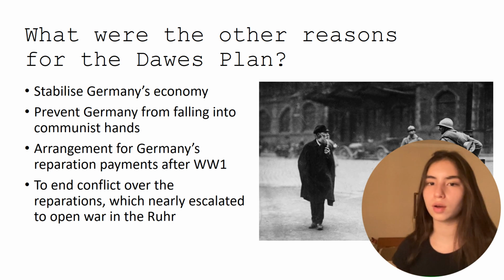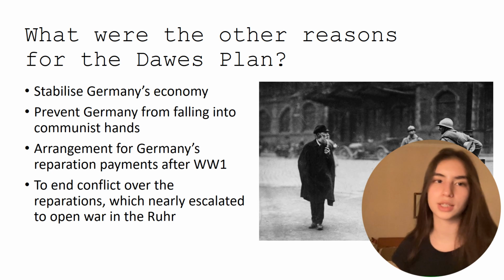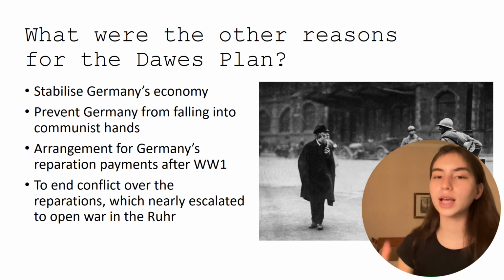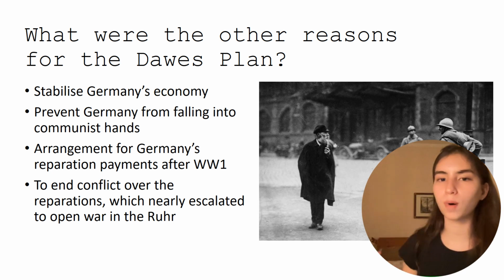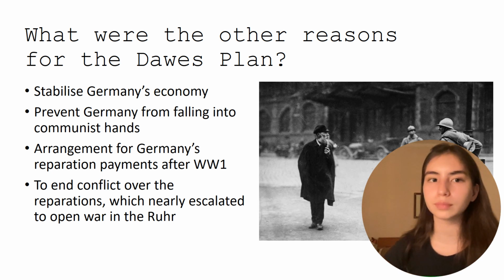A lot of governments, especially those of Western Europe, saw this as a huge threat. They believed that if they helped stabilize Germany's economy, there would be less discontent and less radical politics. By radical politics, I mean radical left, which means there would be less chance of Germany falling to communism.